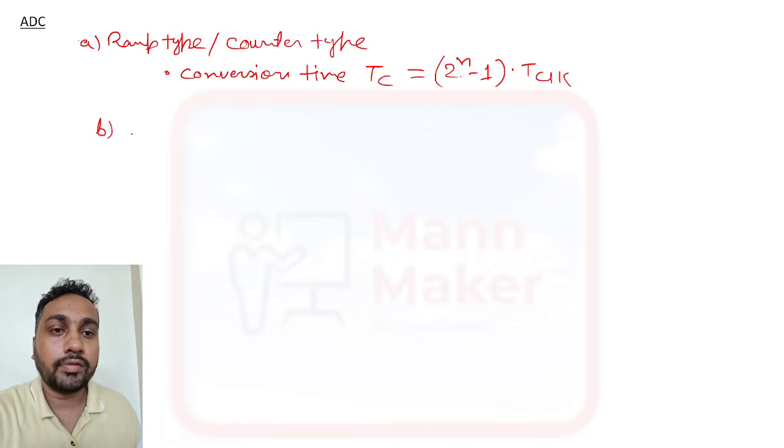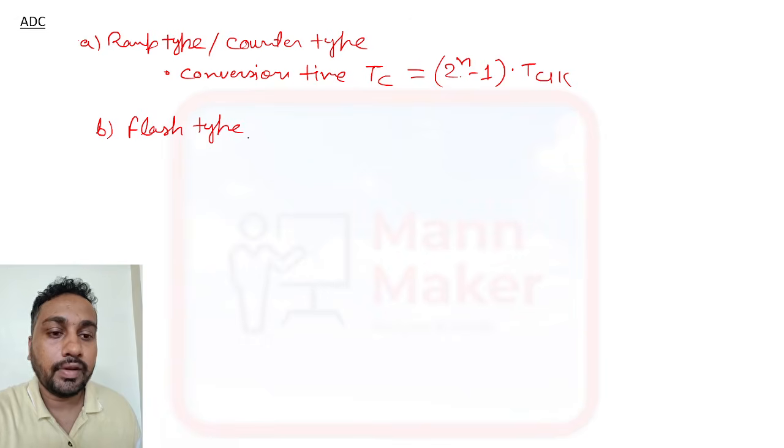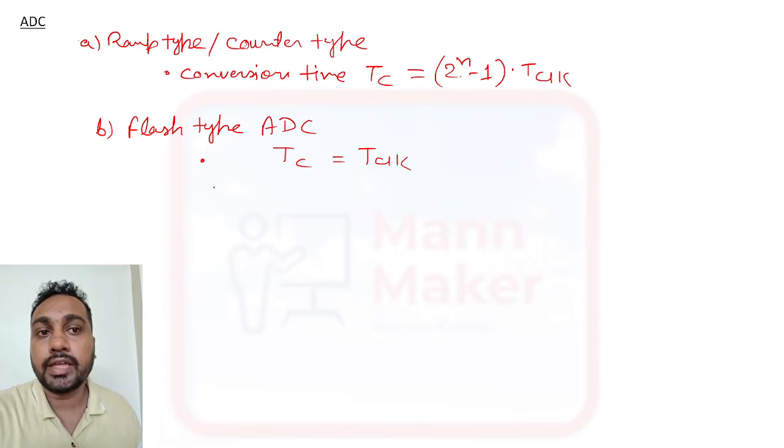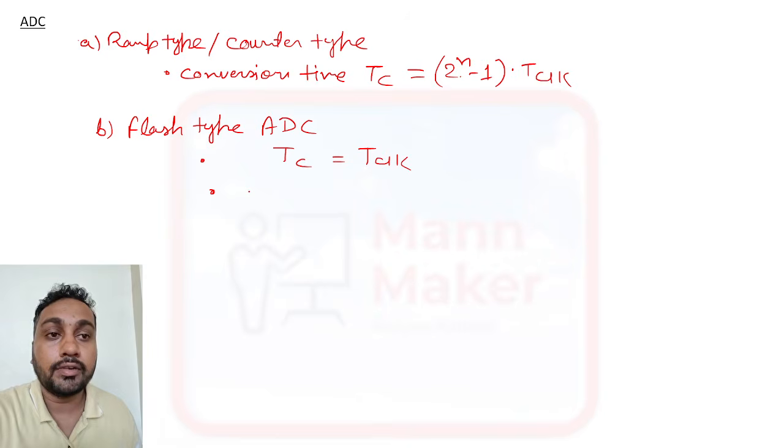Now the second one is the flash type ADC. Here also you need to write the conversion time: TC is equal to T clock. In flash type, the conversion time is just one T clock. So it is the fastest converter. It will convert fast.